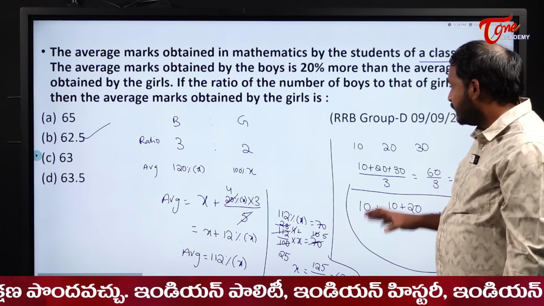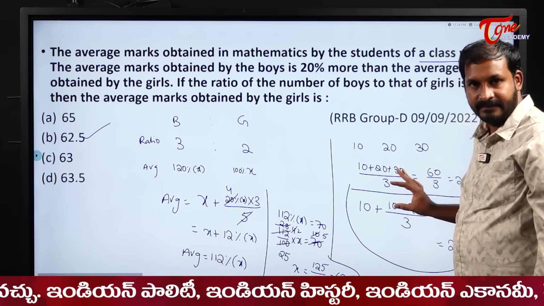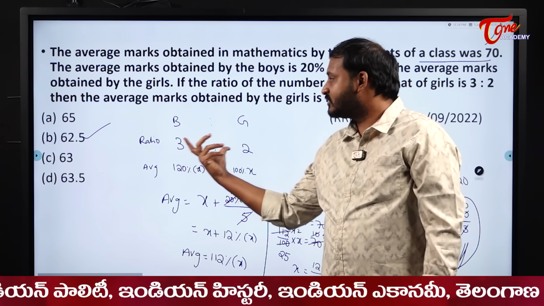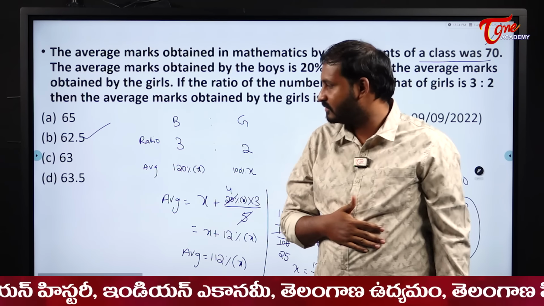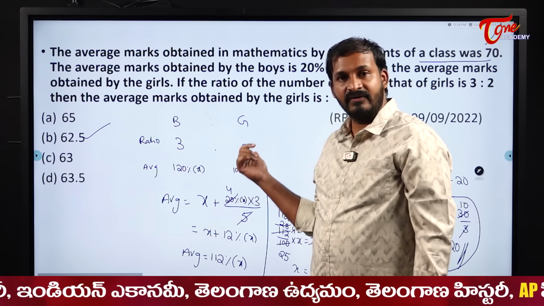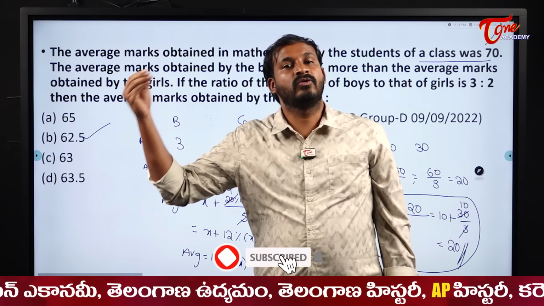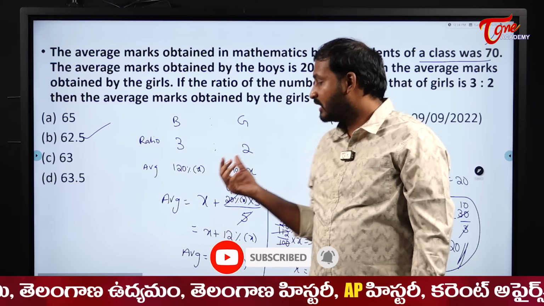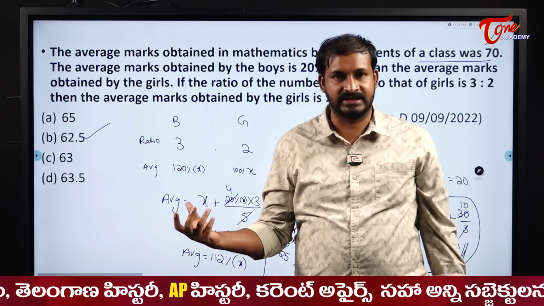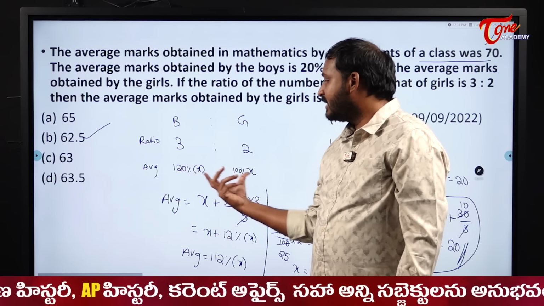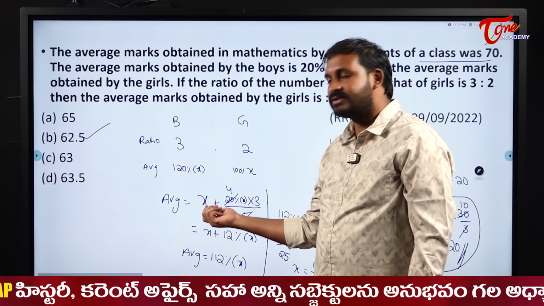Once again listen, we are taking the help of this method. The boys and girls are in the ratio of 3:2 in that class, and the boys' average is 20% more than the girls'. So if I take the girls as x, then the boys will become 120% of x. What is the minimum here? 100% of x, or x.